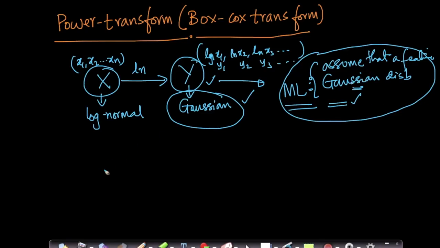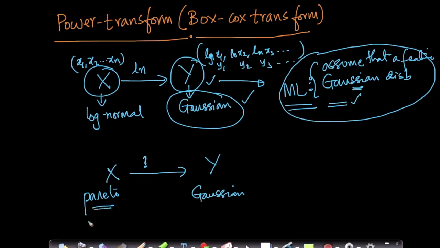Now the question here is, given a random variable x, which is Pareto or power law distributed, is there some way for me to convert it into a random variable y, which is Gaussian distributed? Because this is very useful, right? Because you notice Pareto distributions and power law distributions a lot. I would use the words power law distributed and Pareto distributed interchangeably. You notice this a lot in nature. Now if I can convert this into Gaussian, life is very good.